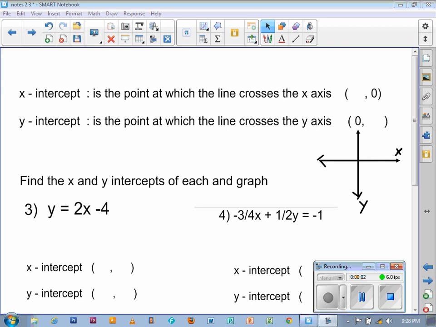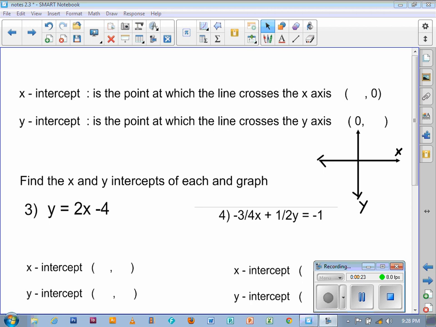This is the final video for lesson 2-3. We have covered so far how to find slopes of lines, how to graph equations that are in slope-intercept form, and then how to put equations in slope-intercept form. And now what I thought I'd show you here today is, first of all, define what an x-intercept is